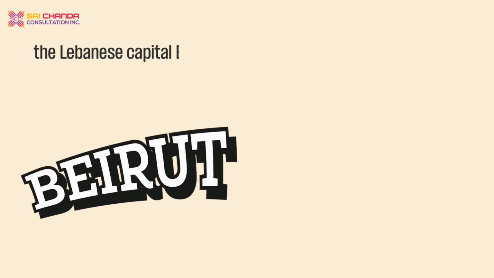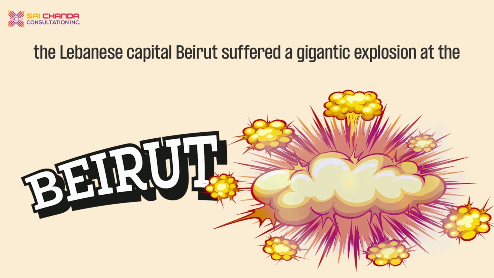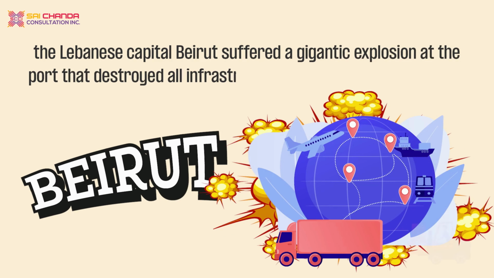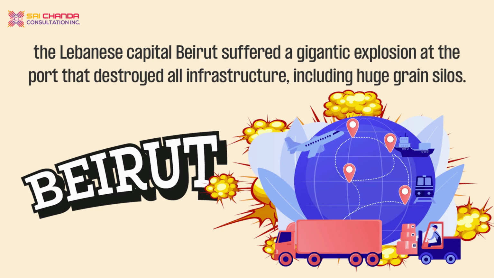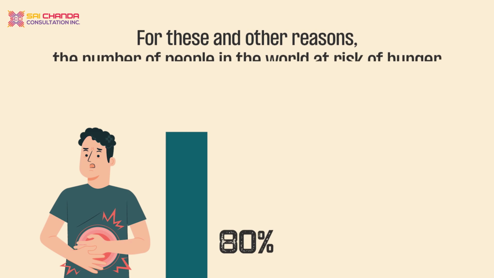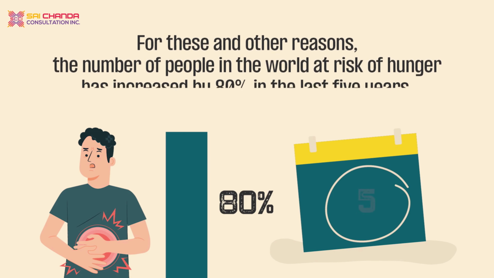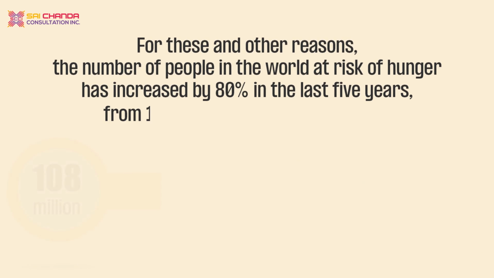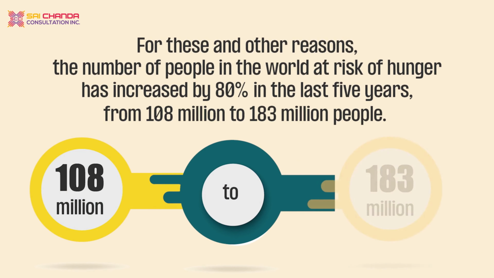The Lebanese capital Beirut suffered a gigantic explosion at the port that destroyed all infrastructure, including huge grain silos. For these and other reasons, the number of people in the world at risk of hunger has increased by 80% in the last 5 years, from 108 million to 183 million people.